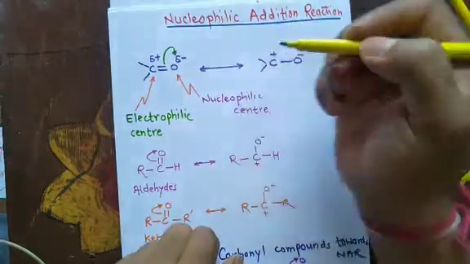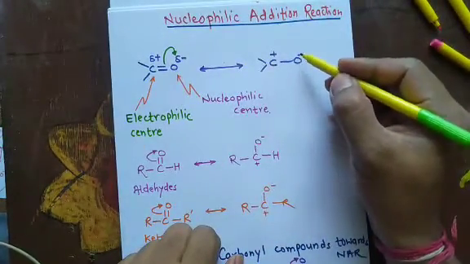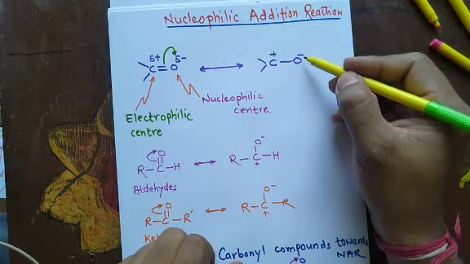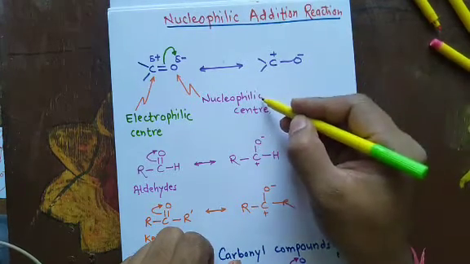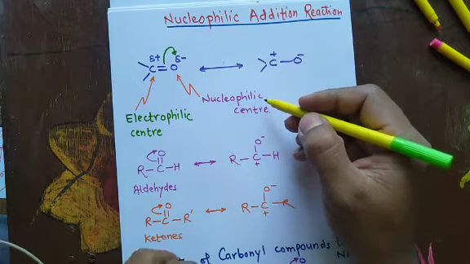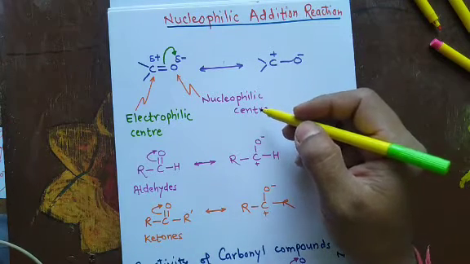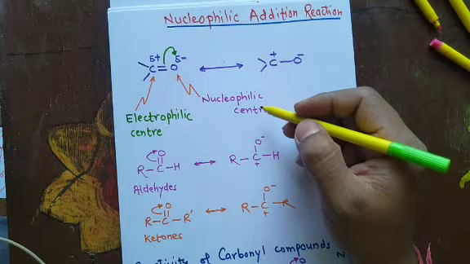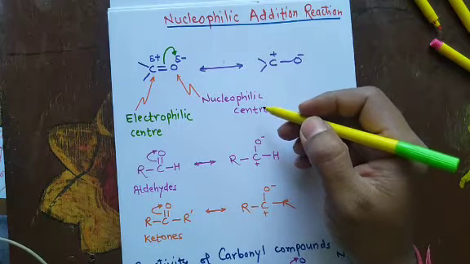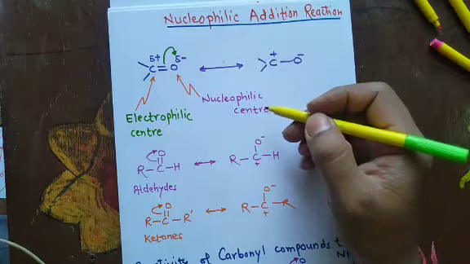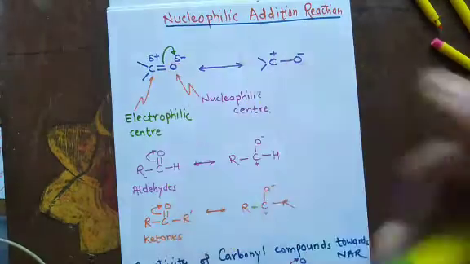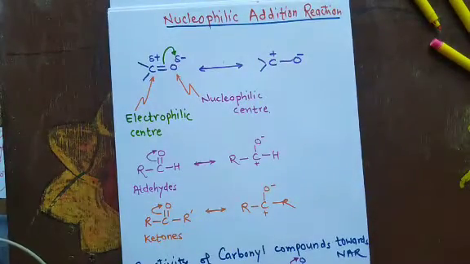Similarly, the oxygen is electron rich, so it bears negative charge. Hence, it is the nucleophilic center. It was once asked in an exam to identify the electrophilic center and the nucleophilic center in a carbonyl compound. So in this way you have to show it.